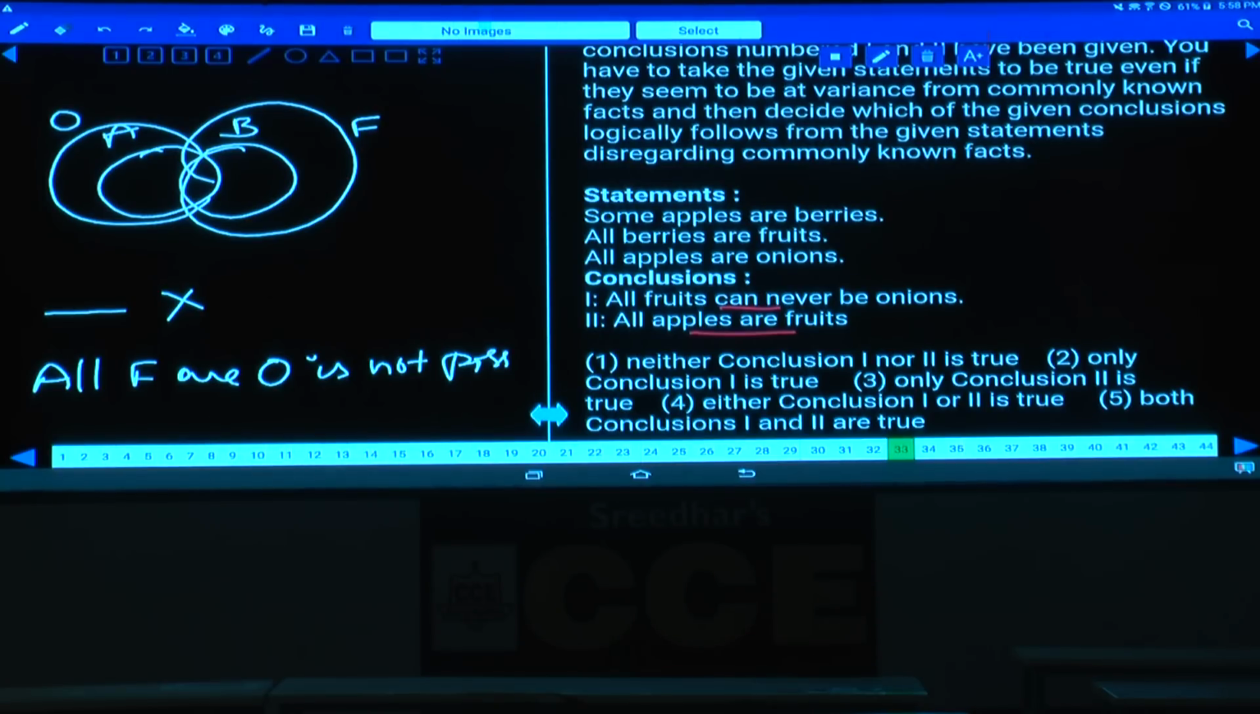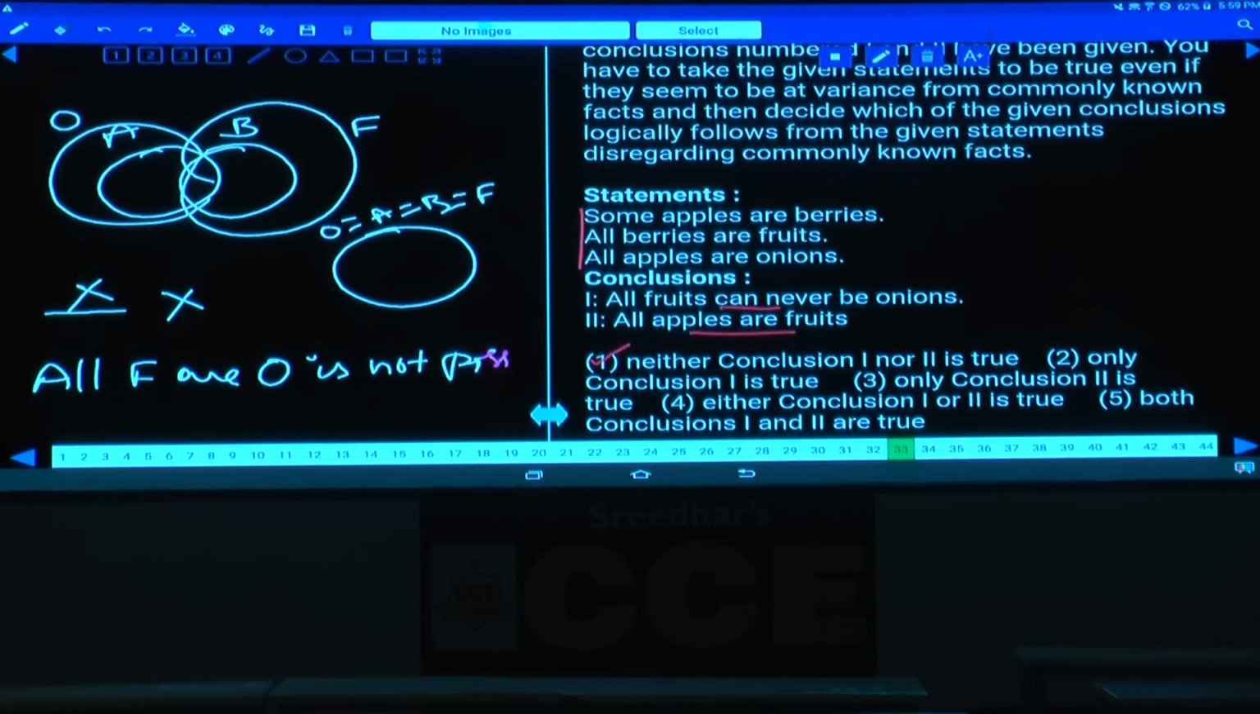All fruits are onions? Yes, because all the three statements are affirmative statements. We can draw it as a single diagram, isn't it? If you draw a single diagram, onion equals apple equals berry equals fruit. Now we are able to include all of this. Hence, it is possible. Here he is claiming that it is not possible, hence that is wrong. Done? Hence what is your answer here? Neither one, not choice 1.